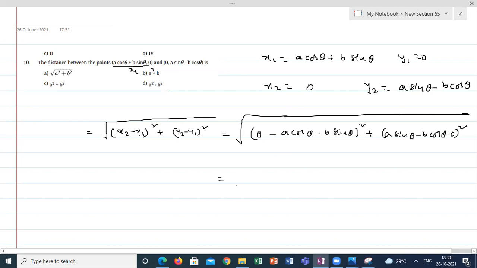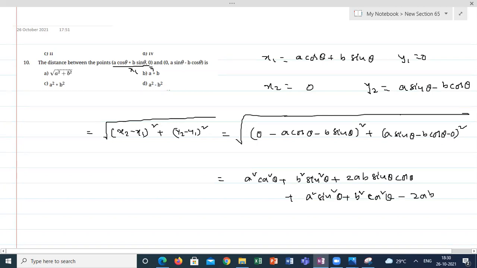If I'm expanding, this whole thing will become a square cos square theta plus b square sin square theta plus 2ab sin theta cos theta plus a square sin square theta plus b square cos square theta minus 2ab sin theta cos theta, everything under the root.